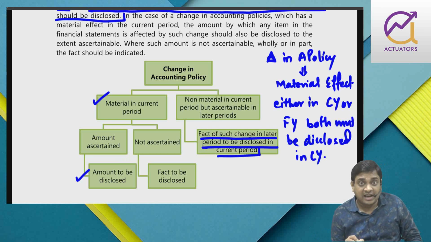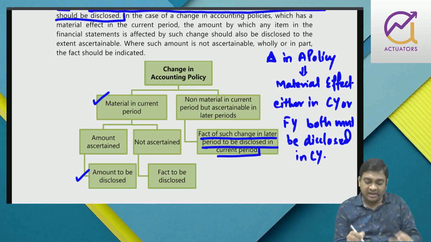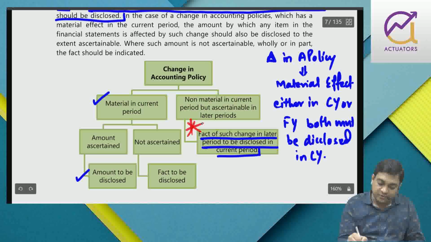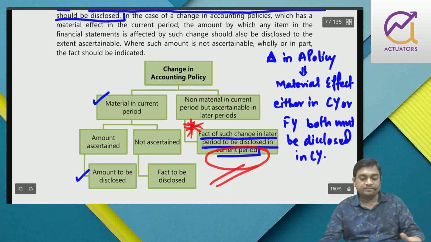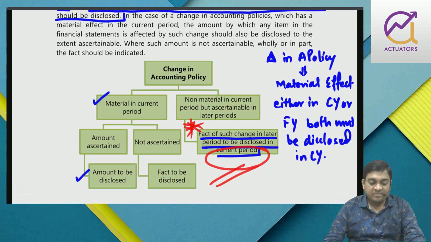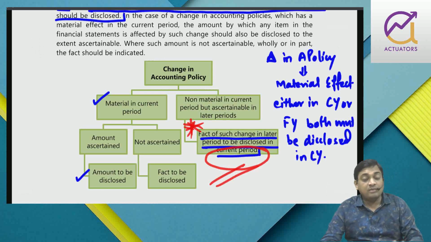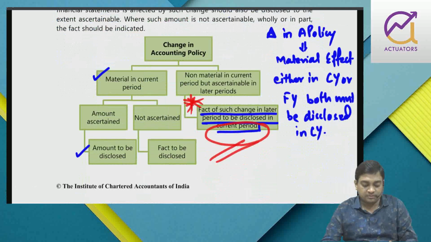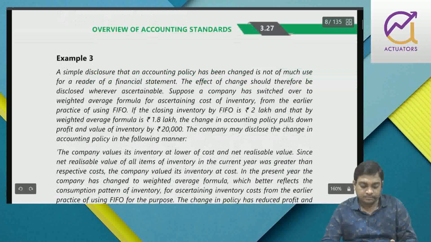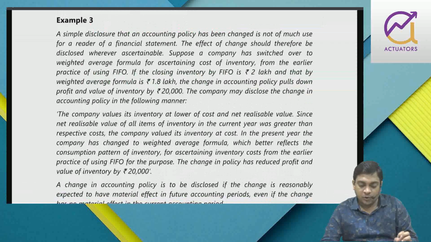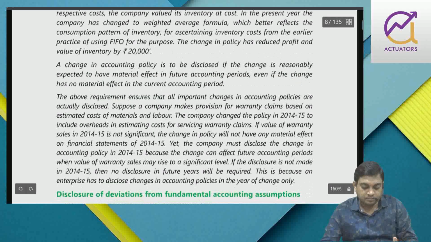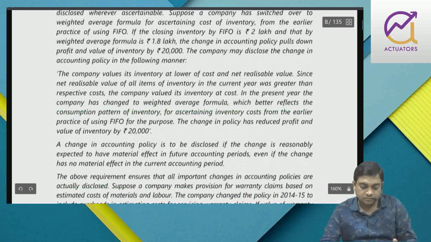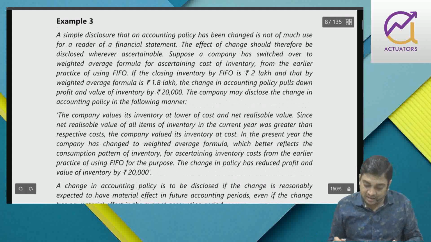Even if it is not material in the current period, but it will affect the future, then that fact must be disclosed in the current year. And AS 5 will deal with in what cases you can change it. This particular AS deals with only disclosure, that you have to disclose. Okay. So you can read this example.